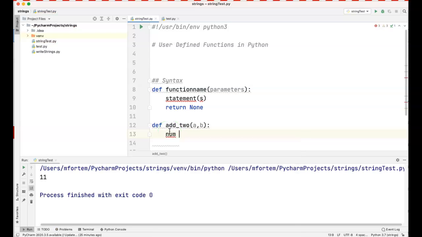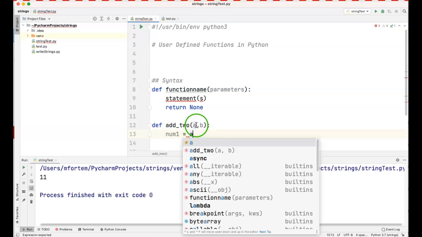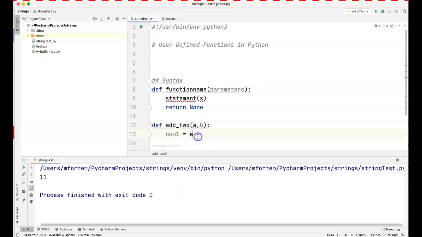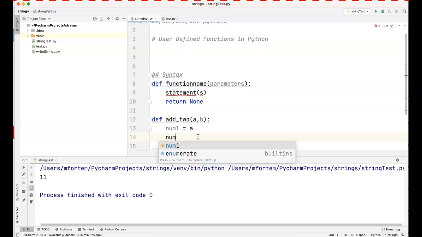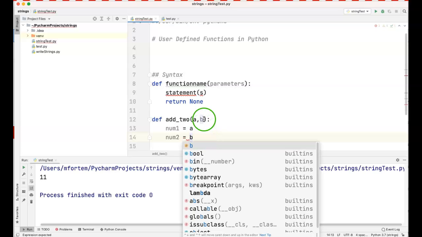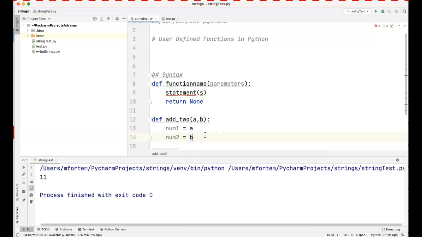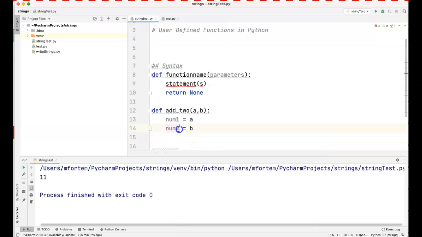Now within this function, I'm defining 2 variables. The first variable is num1. It will hold the first parameter. This is the first parameter that we define. And I define another variable called num2, and I want num2 to hold the second parameter or argument that I have in my function. And now I have 2 numbers. Now I can calculate. I create another variable to calculate the sum. Sum will be num1 plus num2.